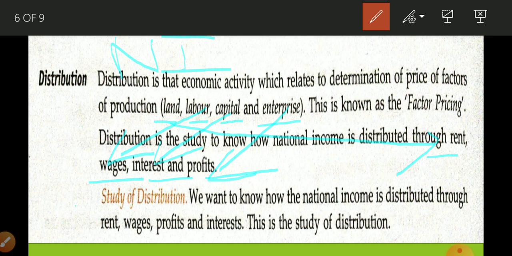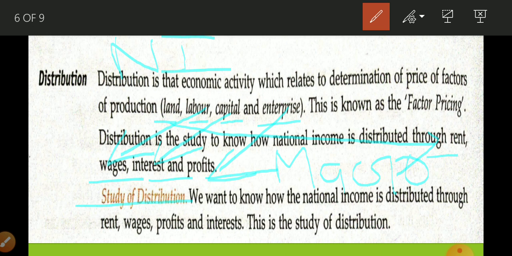Okay, now the study of distribution. It is related to macroeconomics, and you are going to study that in your 12th class. Here, what we are going to study is how wage, rent, interest and profit are decided, and how the total income that is earned in an economy is distributed among the four factors of production: land, labor, capital, entrepreneur, in the form of rent, wages, profit and interest.